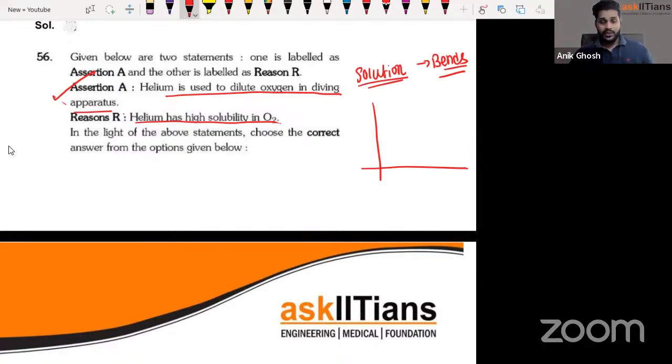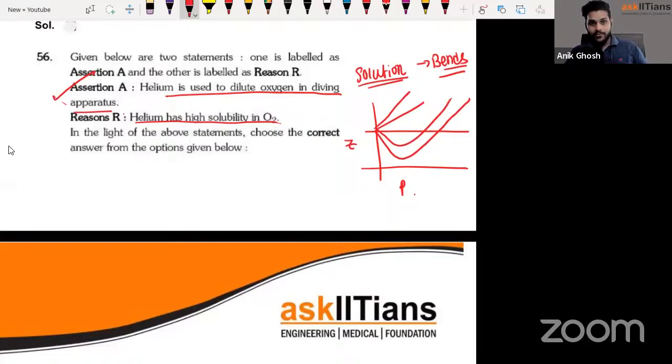Van der Waals equation. When you learned the Van der Waals equation, you remember this particular curve, the Z versus P curve. What actually happened over there? This was carbon dioxide, then ammonia, and all those things were there, and hydrogen and helium were on the top. Do you remember this curve, the Amagat curve, right?